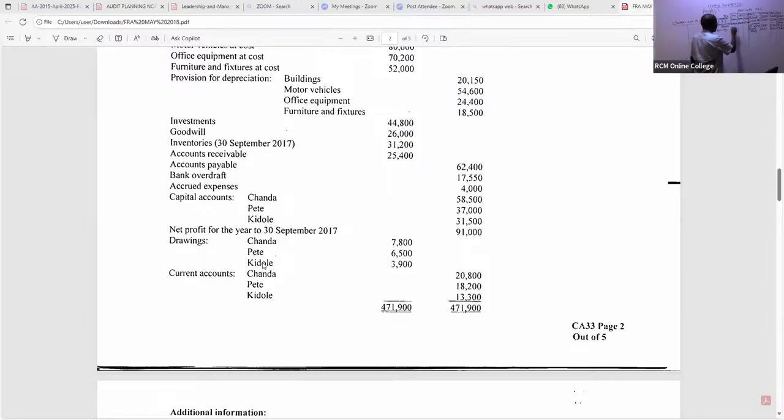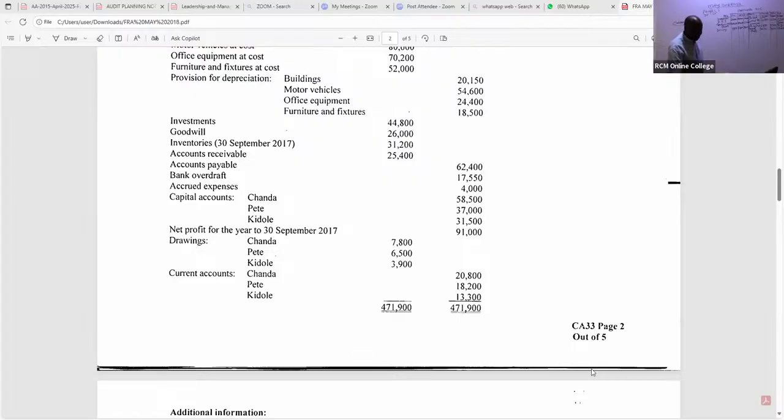Pete is 6,500. And then I can very comfortably see that this other ninja is 3,900. Great.